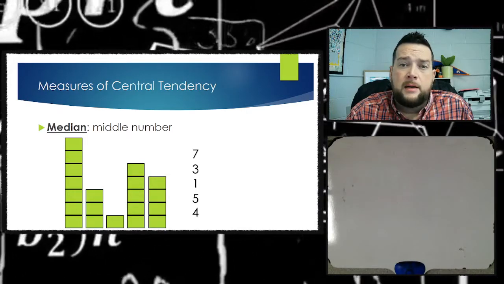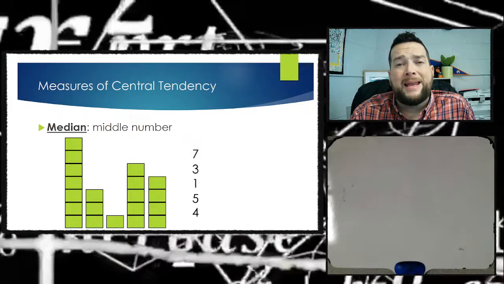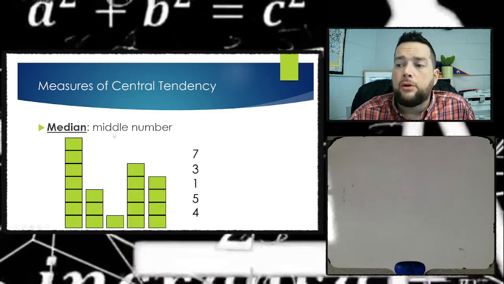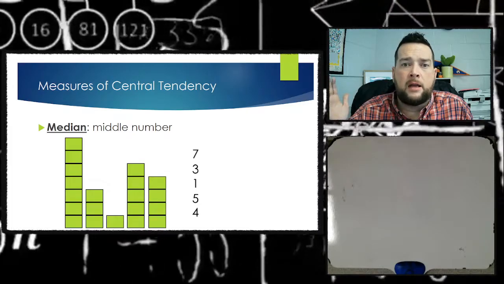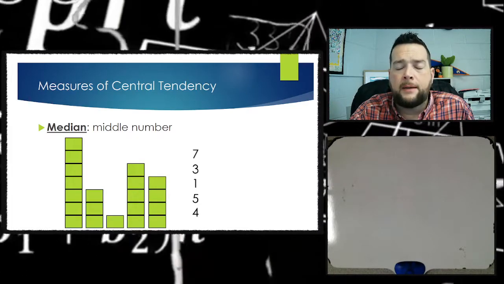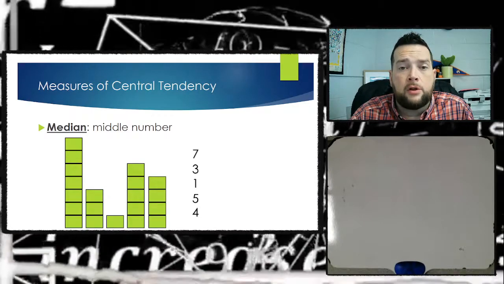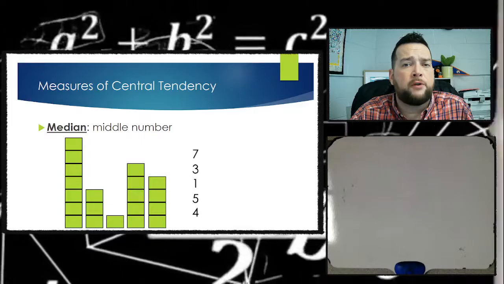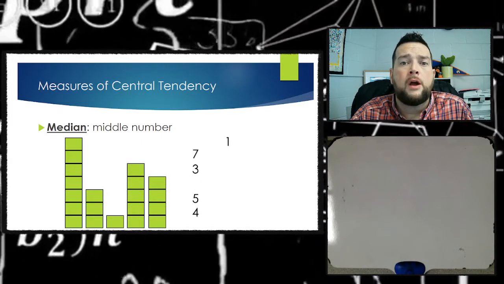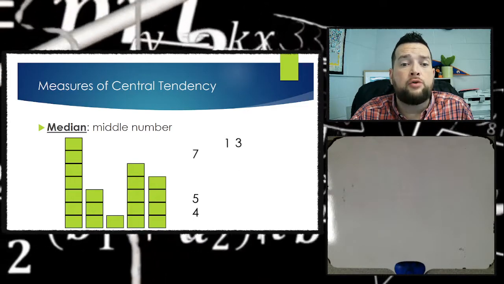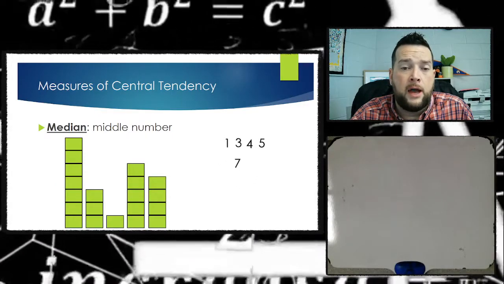The median is a really easy number to find, all right? Let's first just understand what the median is. It is the middle number. So literally, if we lined every number up from least to greatest, what number's in the middle, all right? So the first step for finding the median or the middle number is the same first step for just about anything in data analysis, and that is to list the numbers in order from least to greatest. If you don't do that step, you're not going to get the right answer when it comes to the median, all right? You have to.